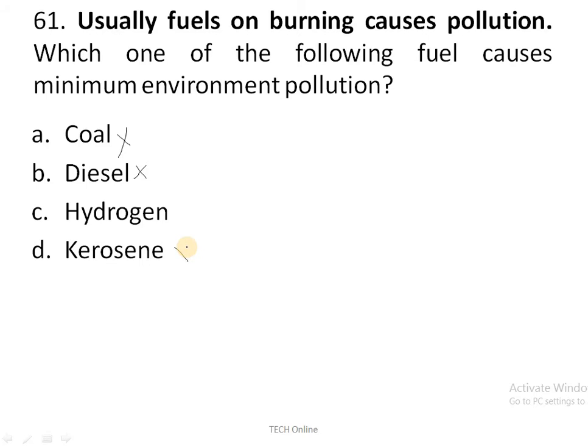Kerosene also produces high pollution because coal, diesel and kerosene consist of a high percentage of carbon. On burning, it forms oxides of carbon, whereas hydrogen produces only water on combustion.